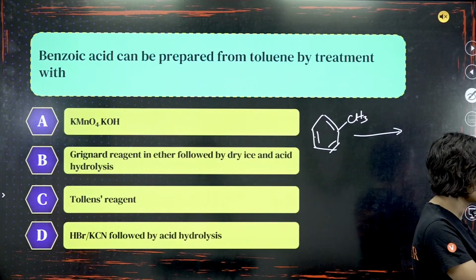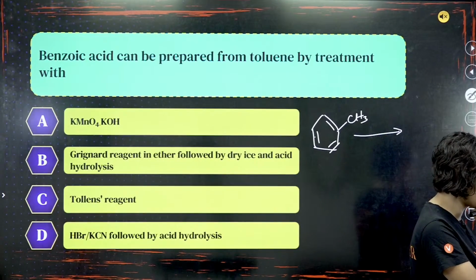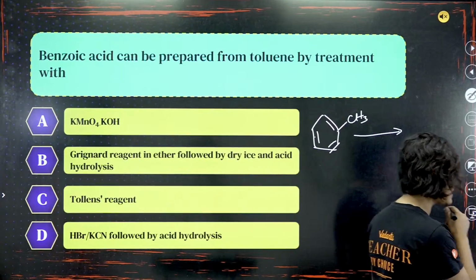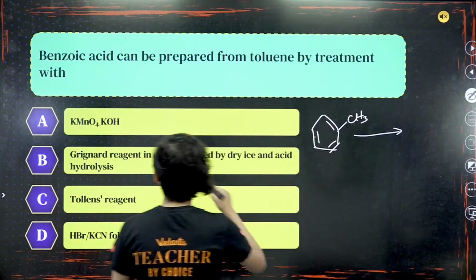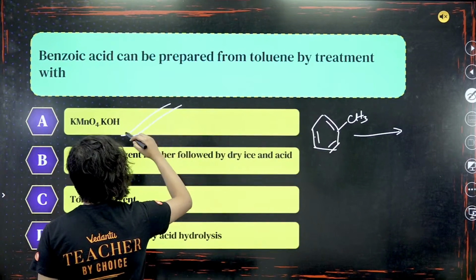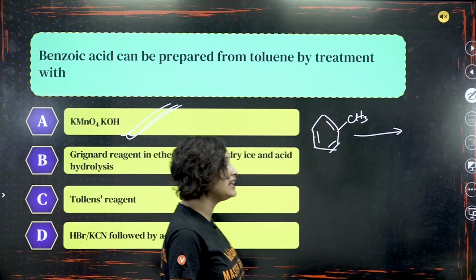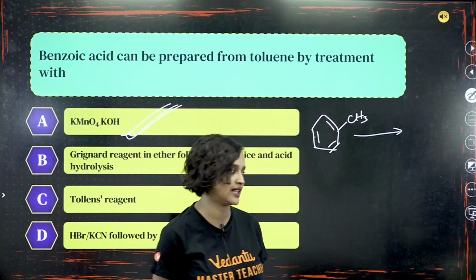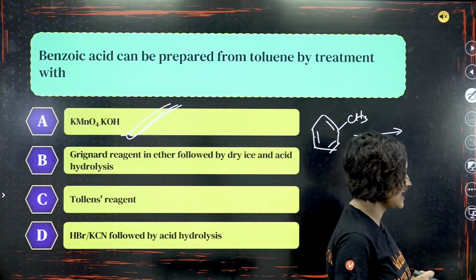Very good. Some of the students are saying option A, option A, option A. Yes, you guys are absolutely correct. The correct answer is KMnO4 KOH, that means alkaline KMnO4. Okay, alkaline KMnO4 is the correct answer. Absolutely right, guys.